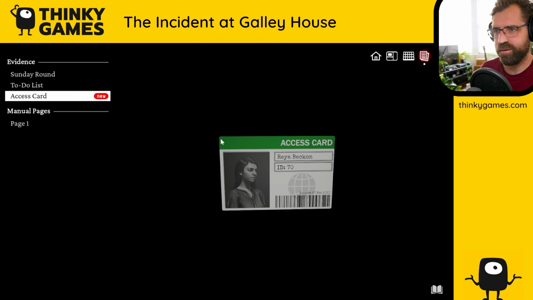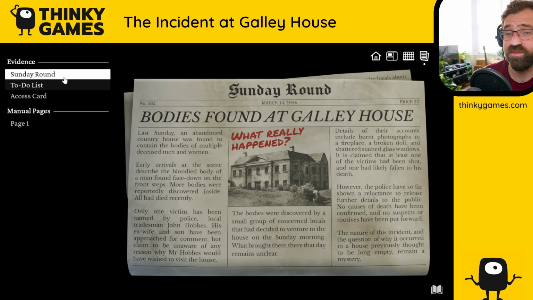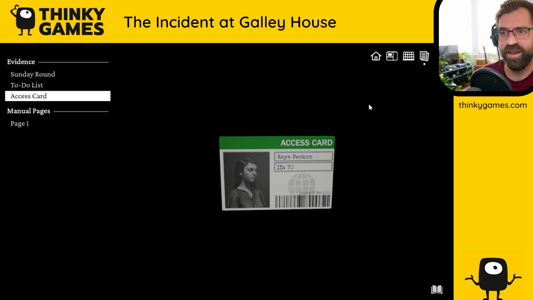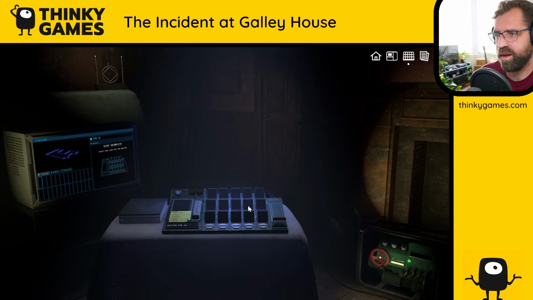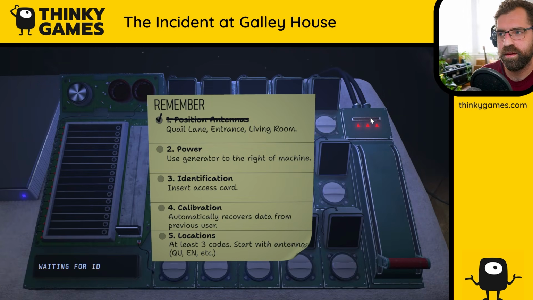Evidence, access card. So access card, Rhea Beckon, ID 70. I guess it's 2011 right now. When was the newspaper? 1936. Okay, a while back. Let's go back here and do... Oh, yeah.